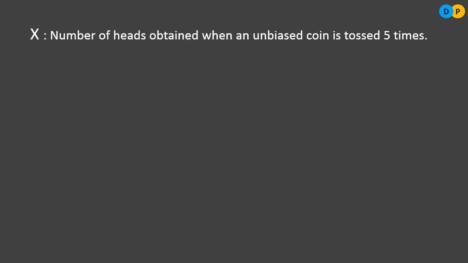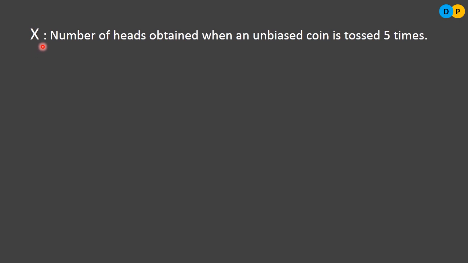So by knowing these parameter values, that is n and p, let us head forward to find the solution. Let us consider a random variable x. What does random variable x indicate here? It indicates the number of heads obtained when the unbiased coin is tossed 5 times. So what will be the number of heads? It can be 0, 1, 2, 3, 4 up to 5. x can take any value. And going through this random variable, it looks like it is a binomial variate.